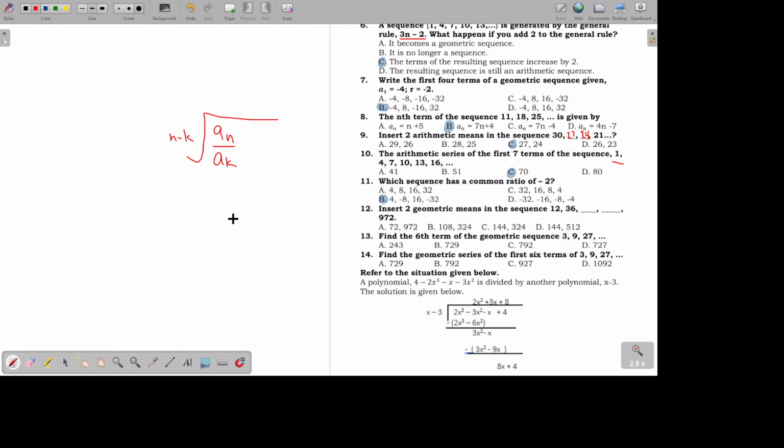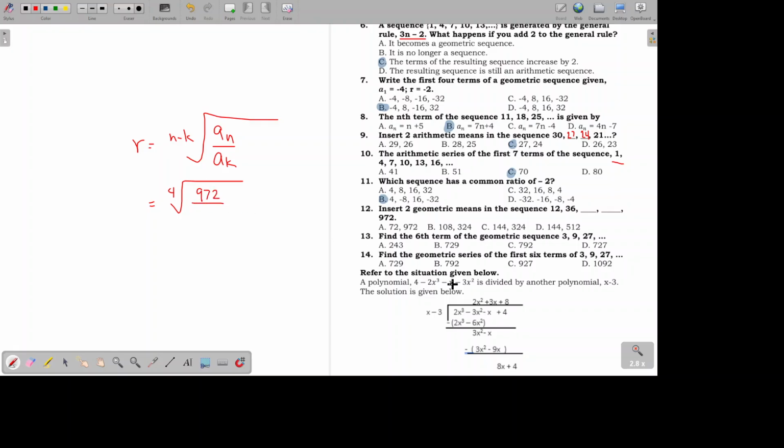So that's the formula that we have to use to find the common ratio. Okay, so to find the common ratio, let's just use 972 and 12. This is the fifth term, this is the first term. So 5 minus 1, that's the fourth root. That's how we got the 4. And our a sub n, which is the fifth term, is 972.